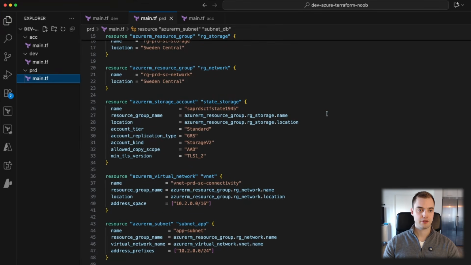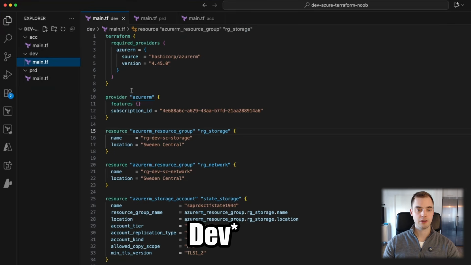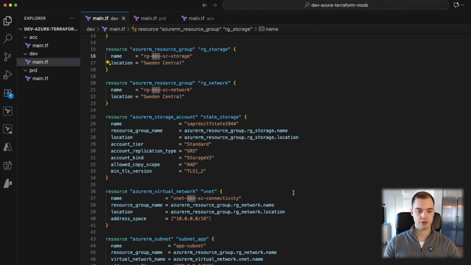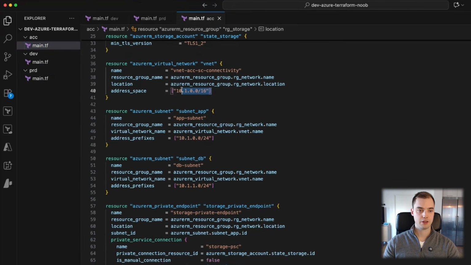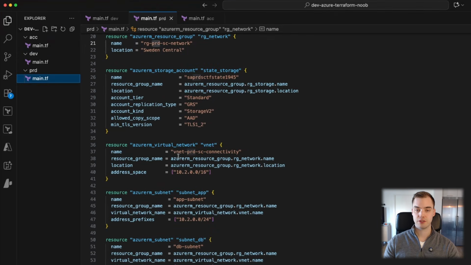Obviously, we have the differences that in production we use PRD or prod in the naming convention, while in the dev main.tf we use dev. You could also see we have different ranges for our different networks because we don't want them to overlap. So you are manually inputting a range in dev, and then a different range in acceptance and in prod, which is totally fine.